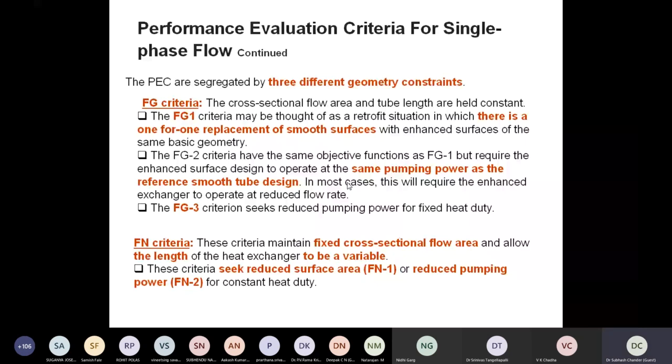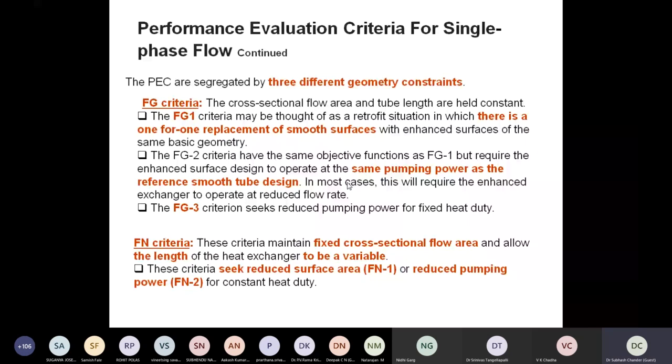FG3 criteria. This is the fixed geometry criteria that seeks reduced pumping power for a fixed heat duty. There we keep the heat duty fixed, and we are looking at the gain, how much the pumping power has been reduced, right? So these are the criteria of comparison for whether we are going to get some overall enhancement or gain if we are proposing a certain enhancement technique for certain applications.